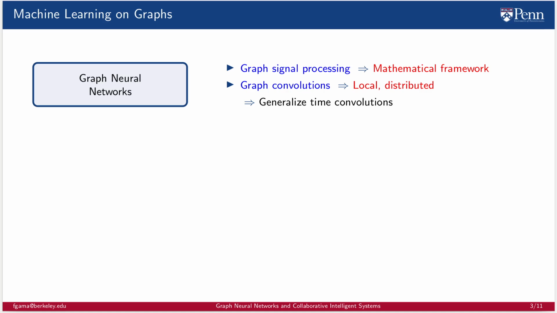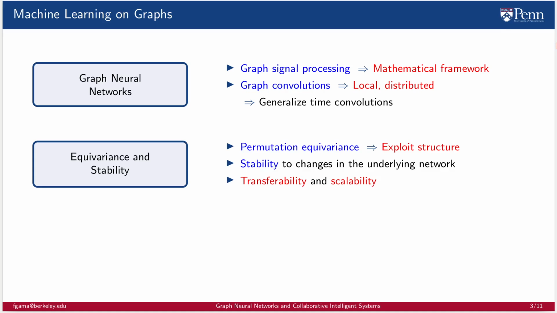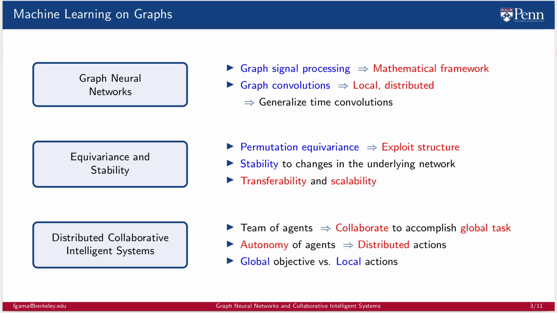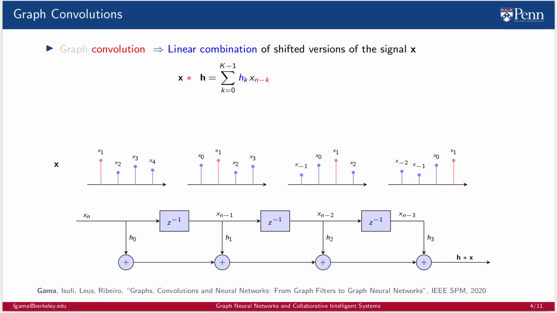Graph neural networks, or GNNs, are built from graph convolutions that are local and distributed linear operations that generalize time convolutions. I will prove equivariance and stability properties of GNNs. These are two properties that, together, justify that GNNs transfer and scale. To demonstrate the practical relevance of GNNs, I will show you their application to distributed collaborative intelligent systems. These consist of a team of agents that need to collaborate to accomplish a global task. The autonomy of agents implies distributed actions based on partial information. I will show you that GNNs are the key enablers for solving this tension between a global objective and local actions.